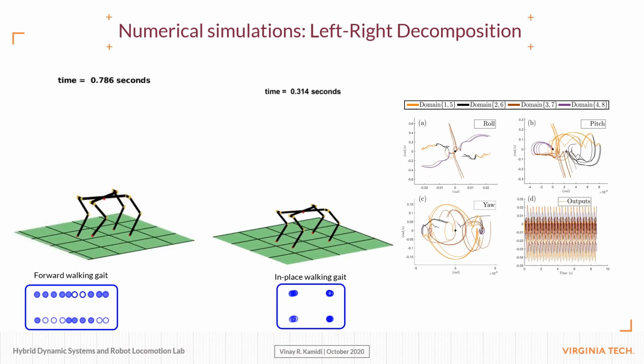Now we move on to the results of the left-right decomposition. Here again we report that forward and in-place gaits are stabilized by observing the convergence to an orbit in the phase portraits provided. Again, the virtual constraints are asymptotically driven to zero.